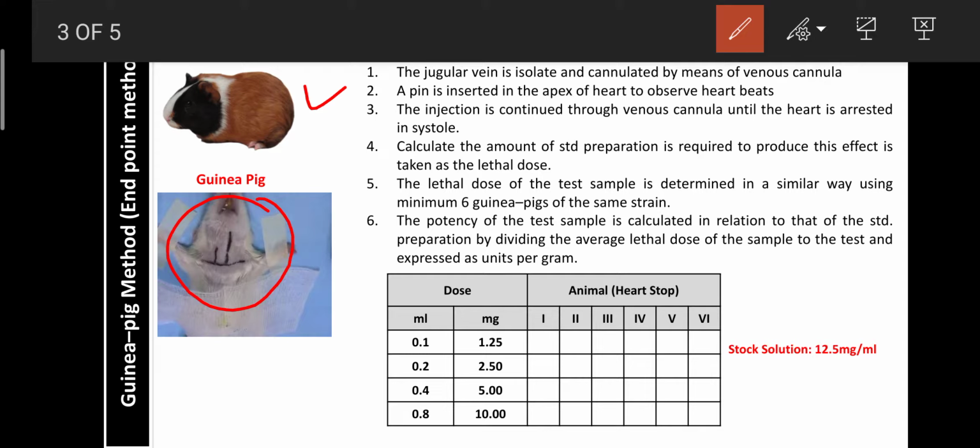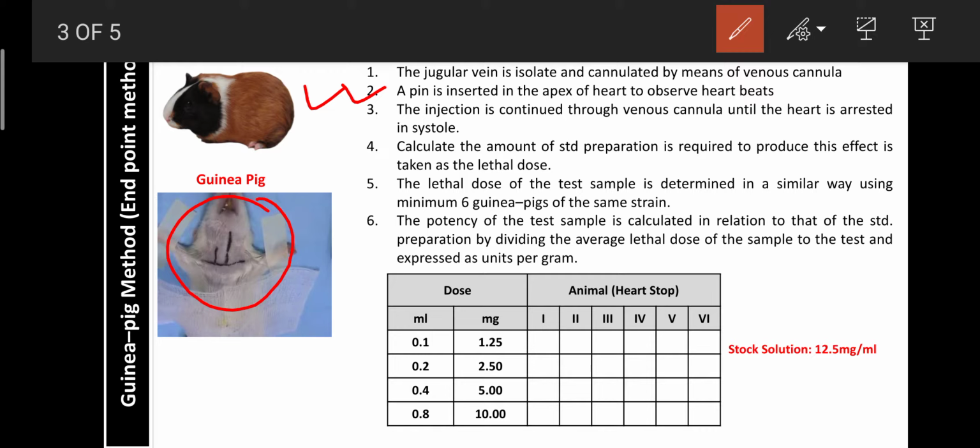This is helpful for the administration of digitalis during the experiment. And a pin is inserted on the apex of the heart because the movement of the pin up and down is the indication of the heartbeat. So that is helpful to observe the heartbeats.